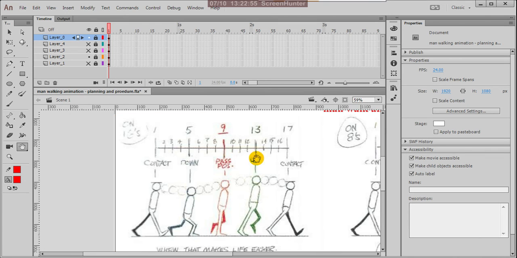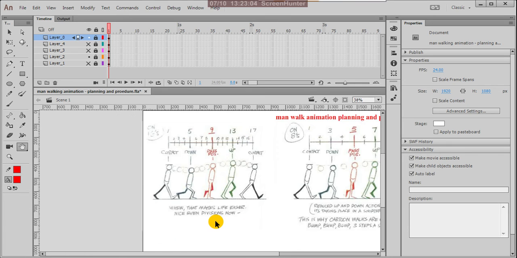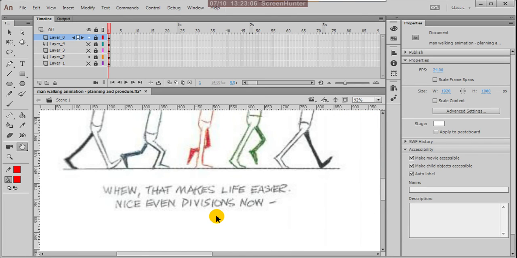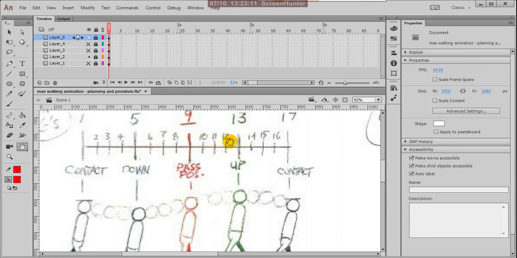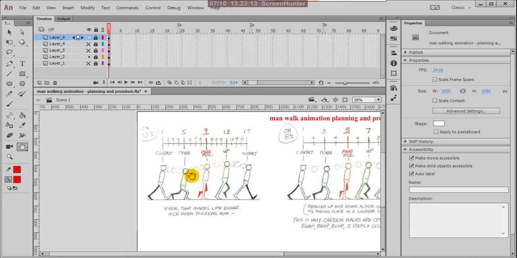Suppose here, if you observe, from here to here is 16 frames. 16 means a 32 frame walk, but in a 16 frame walk the person takes one step in a second. 16 means 1 foot. 1 foot means 16 frames. Generally we measure animation in seconds or feet. 1 second is 24 frames, 1 foot is 16 frames.